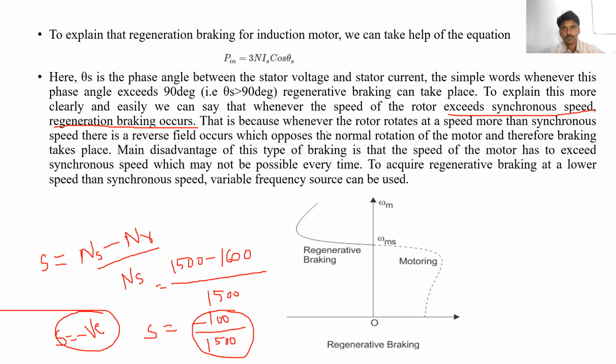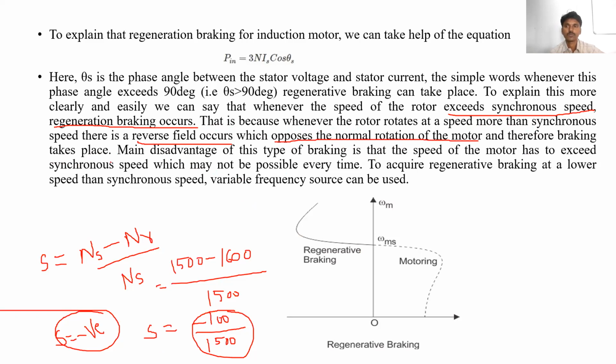That is because whenever the rotor rotates at a speed more than the synchronous speed, a reverse field occurs which opposes the normal rotation of the motor, and therefore braking takes place.